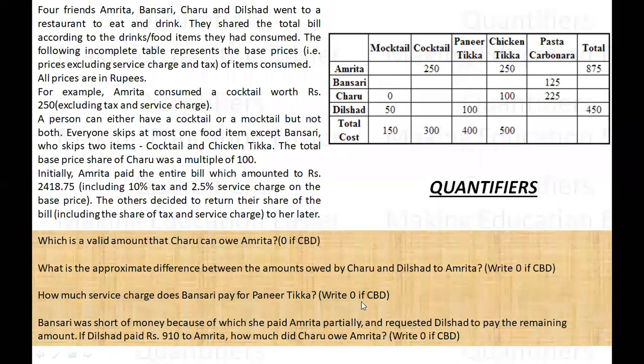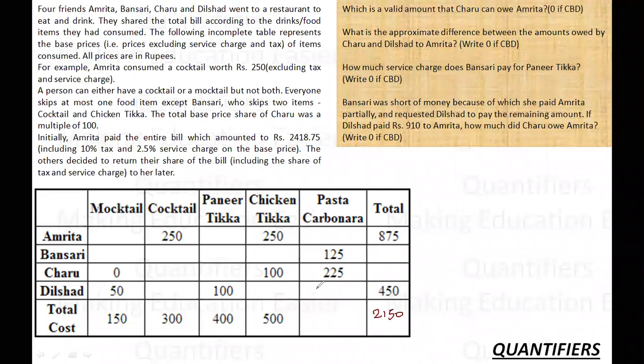So I know the total amount is 2150. If the total amount is 2150, we can fill the total cost per item. Like this is 150, this is 300, this is 400, this is 500. Adding them, it comes out to be 800. So this is 800. We knew that a person can have either a mocktail or a cocktail. So if this is 250, then this is 0. If this is 50, then this is 0. Bansari has skipped 2 items, cocktail and chicken tikka. So chicken tikka has been skipped, and cocktail has been skipped.